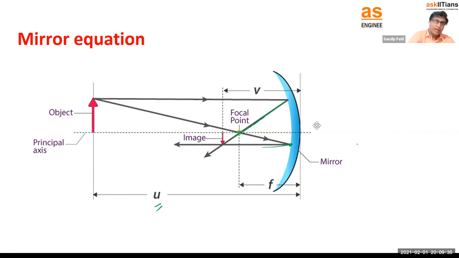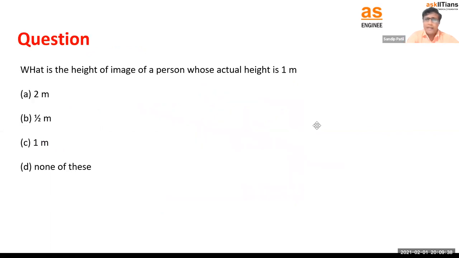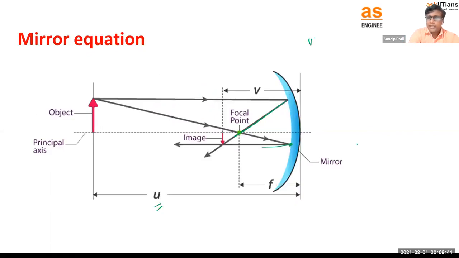Using this, what can we calculate? If I have the u and v formula, I can calculate m is equal to minus v by u, right? That is magnification. So what is going to happen in this case? You can see the object is here. Object size and image size, you can compare. The image is becoming smaller. Remember, if magnification is 1, object height is equal to image height. Both will be the same. So a plane mirror doesn't change our sizes, right? So can I say the magnification of a plane mirror is 1? Yes, that's right.